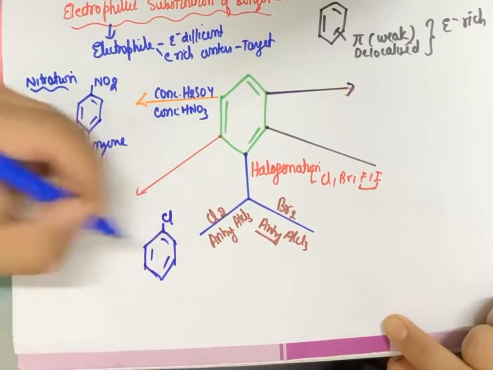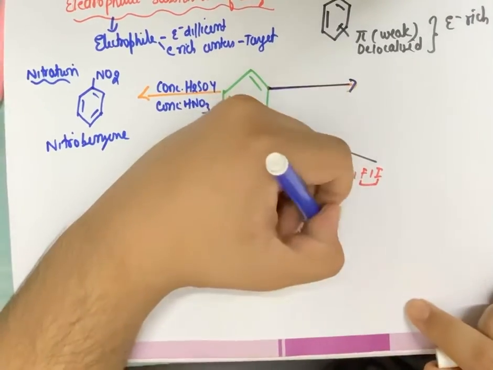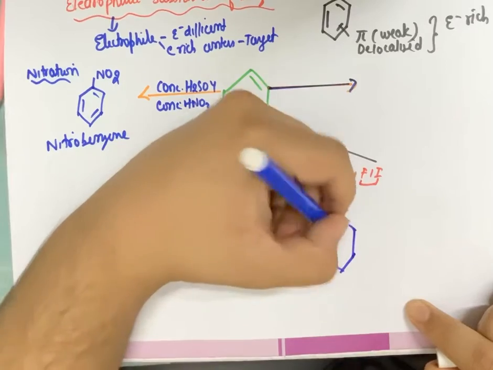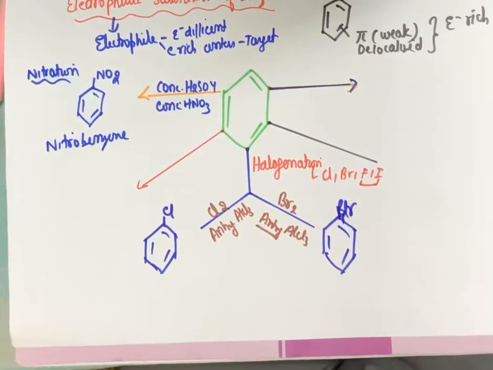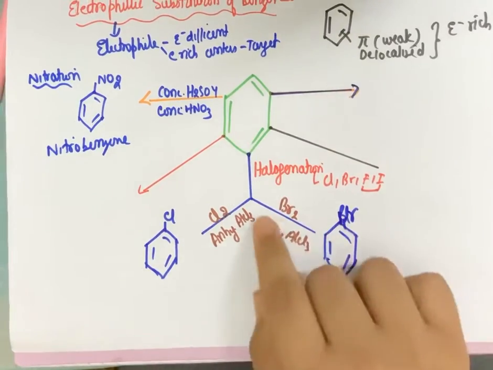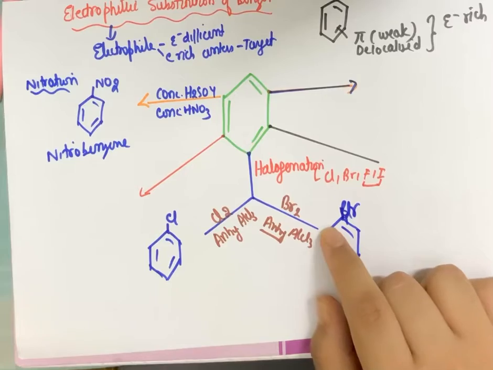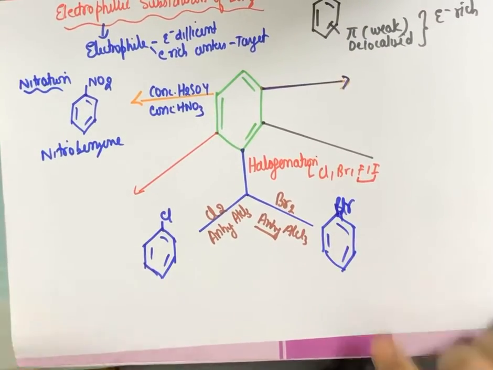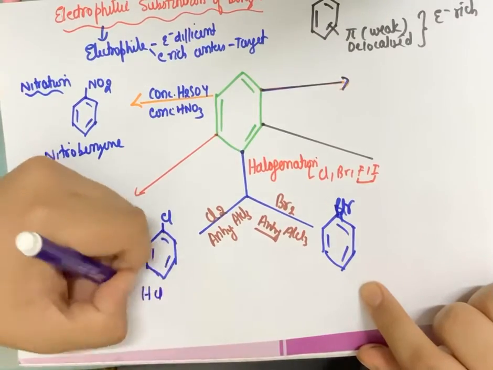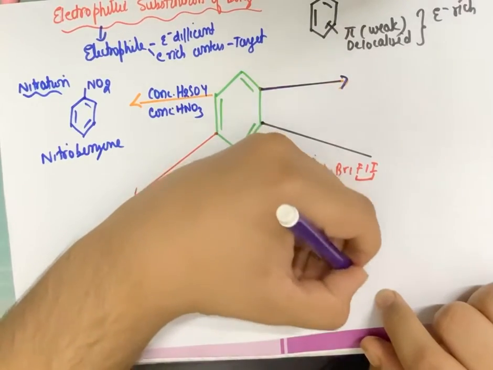Byproducts are not very important in organic reactions, so generally we don't write them, but I'll give you the byproducts as well. So this will make the bromobenzene. Along with this, the byproduct, let's calculate from here. 1 chlorine and 1 bromine is remaining, plus there is 1 hydrogen which is also remaining. I am removing a hydrogen and adding the chlorine in the benzene. So the byproduct is HCl here, and the byproduct will be HBr.